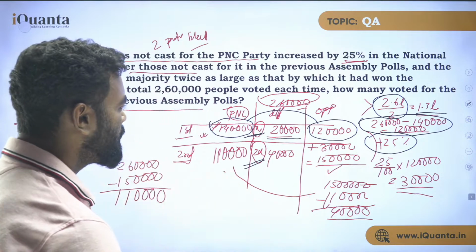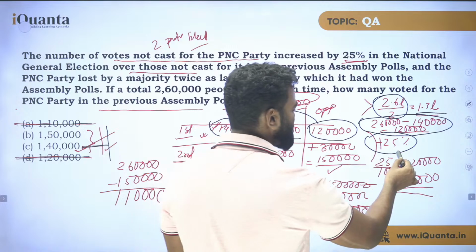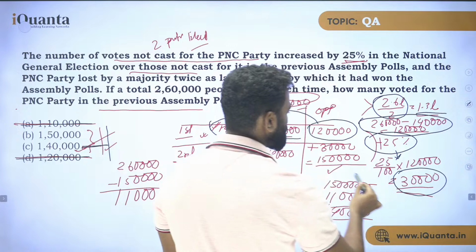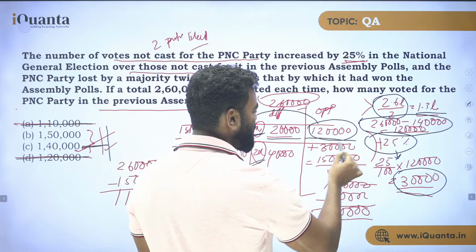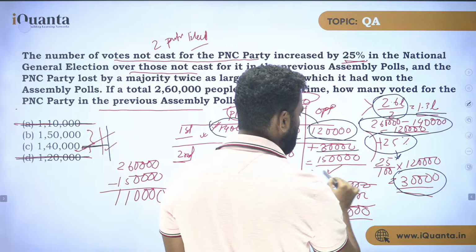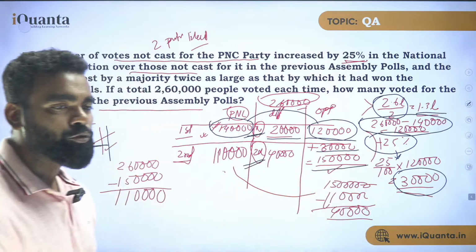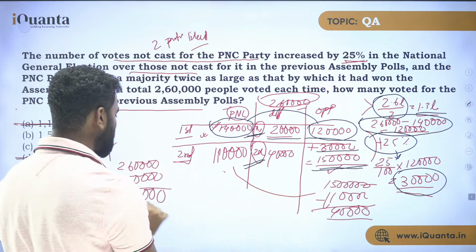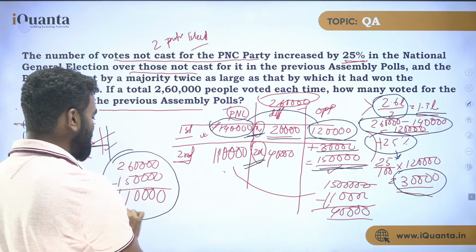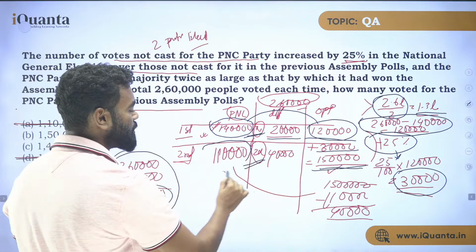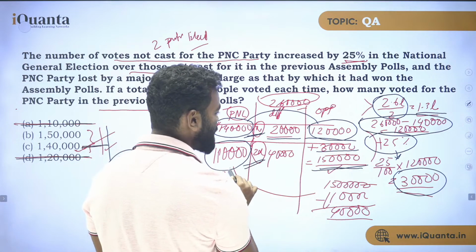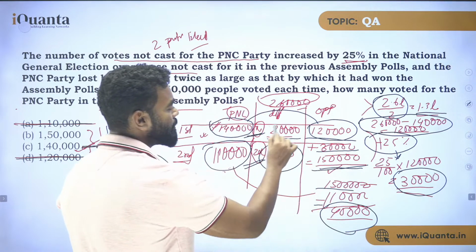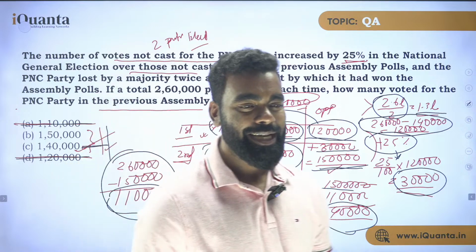Clear? Now the opposition's vote is increased by 25%. What is 25% of 1,20,000? That is 30,000. In the first election the opposition got 1,20,000; now it got 30,000 more, so it has 1,50,000 votes. If the opposition got 1,50,000, the vote of PNC is 2,60,000 minus 1,50,000, which is 1,10,000. By how many votes did PNC lose? 1,50,000 minus 1,10,000, which is 40,000. And 40,000 is double of 20,000, which is according to the question. Hence that is your answer.